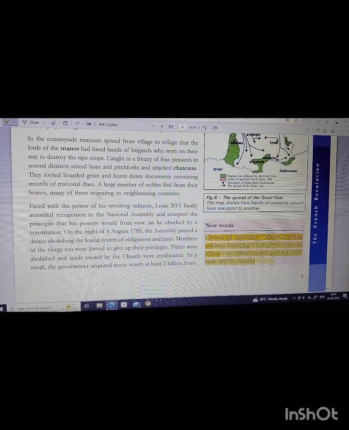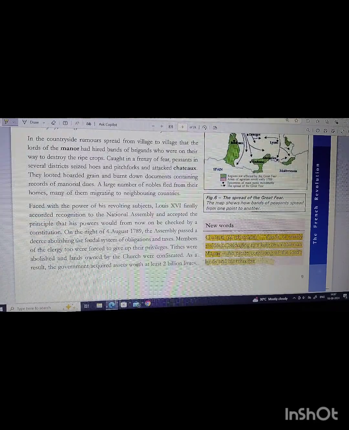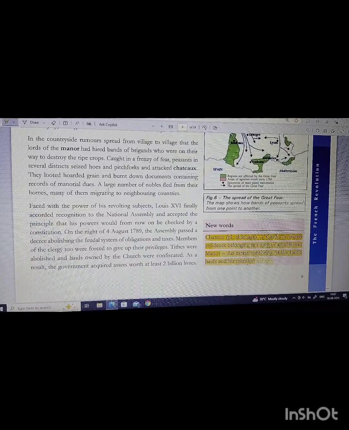So they looted the grains that were present in the manor's house, and they also burned down the documents where the records of manorial dues were kept. A large number of nobles fled from their homes, and many of them migrated to other countries. Because in this kind of situation, the lords could only think to flee, because if they were present there, then the peasants would have literally murdered them and taken away all their essentials from the manor's house.